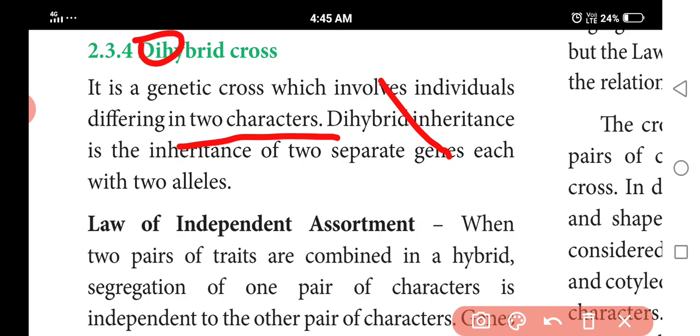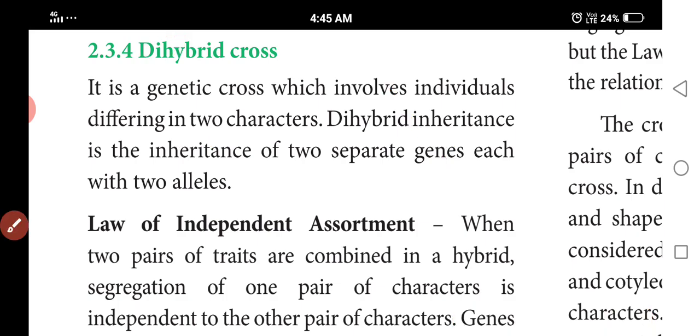So that ratio is 9:3:3:1. In the monohybrid cross, two laws were proposed by Mendel: the law of dominance and the law of segregation. The dihybrid cross gave the law of independent assortment.